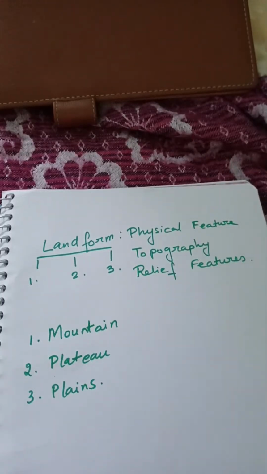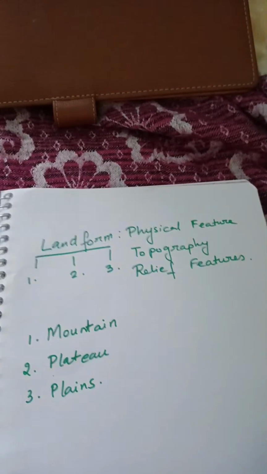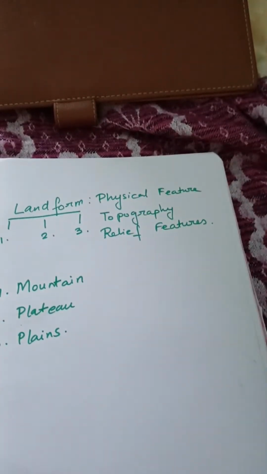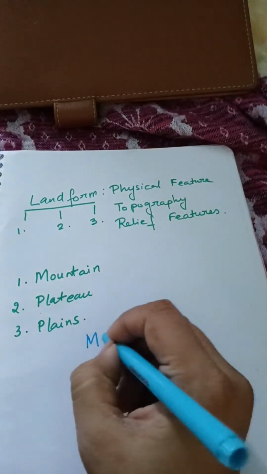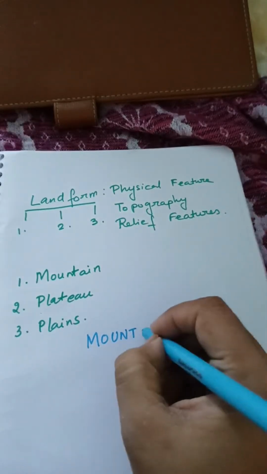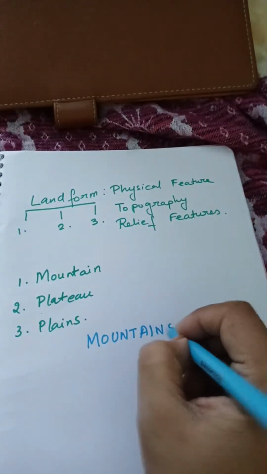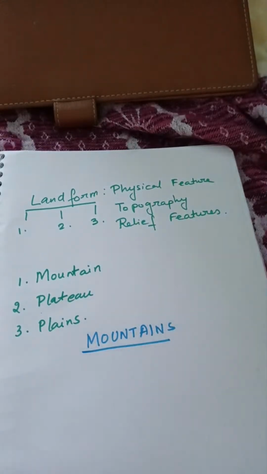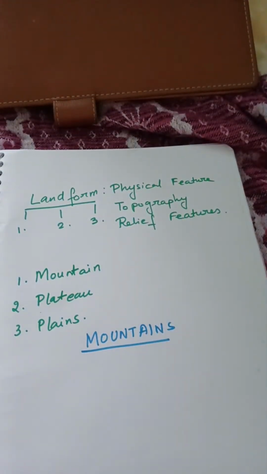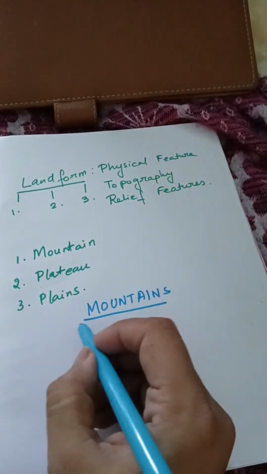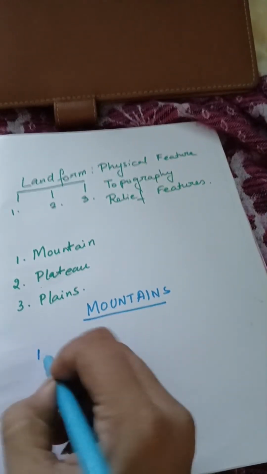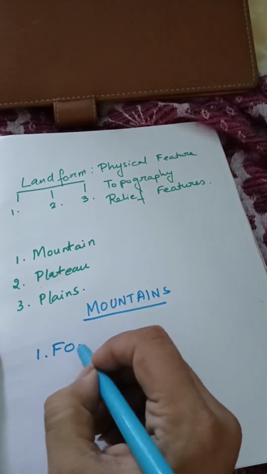Now, what are the different types of mountains? If we categorize mountains, then there are four types of mountains. What are these four types? Number one is fold mountain.